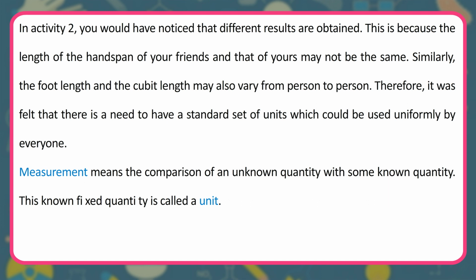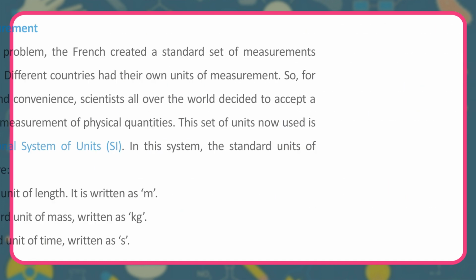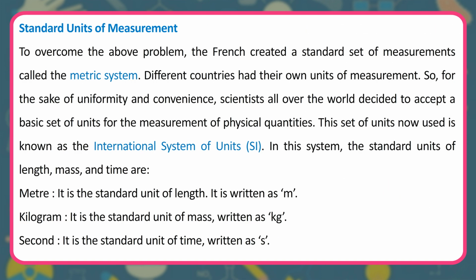This known fixed quantity is called a unit. Standard units of measurement. To overcome the above problem, the French created a standard set of measurements called the metric system. Different countries had their own units of measurement. So, for the sake of uniformity and convenience, scientists all over the world decided to accept a basic set of units for the measurement of physical quantities. This set of units now used is known as the International System of Units, SI.